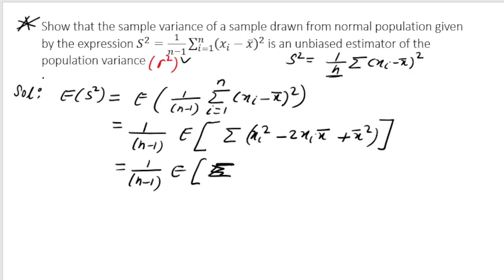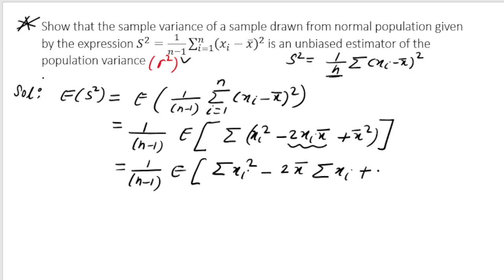Then xi square minus, now if I look at this term, I can take 2 x bar out and I will get summation xi, and plus summation x bar square.